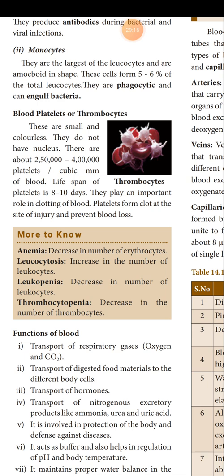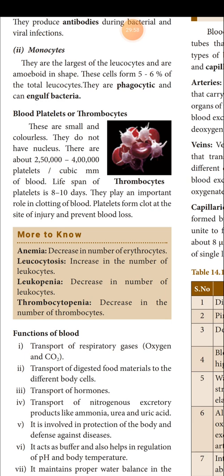Leukocytosis. When the number of leukocytes increases, the condition is said to be leukocytosis. Leukopenia. When the number of WBC, leukocytes, decreases, it leads to leukopenia. Thrombocytopenia. When the thrombocyte number decreases, it is said to be thrombocytopenia. So when the erythrocyte number decreases, it leads to anemia. When leukocyte number decreases, it leads to leukopenia. When thrombocyte number decreases, it leads to thrombocytopenia. When leukocytes increase, it is said to be leukocytosis.